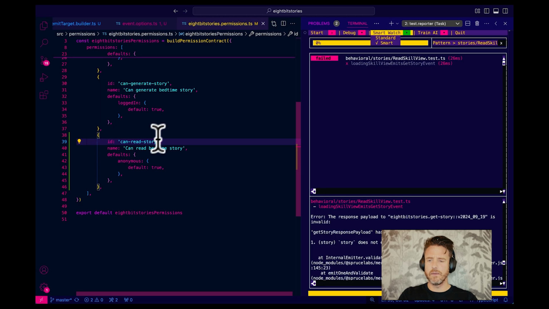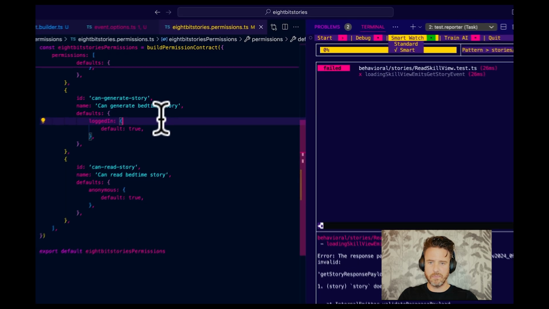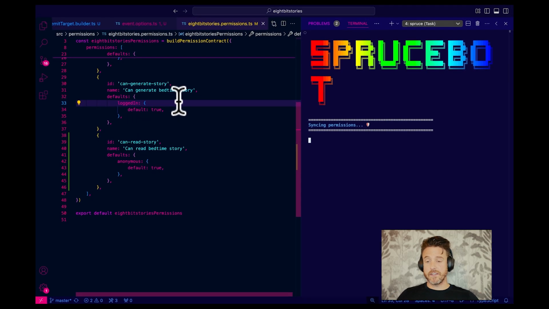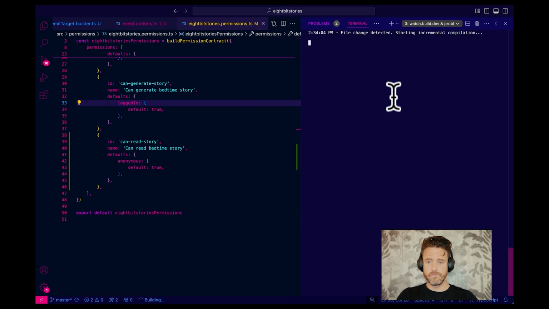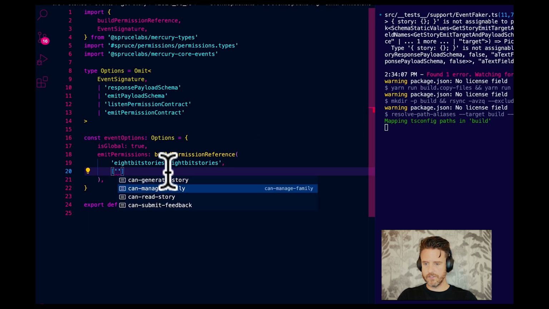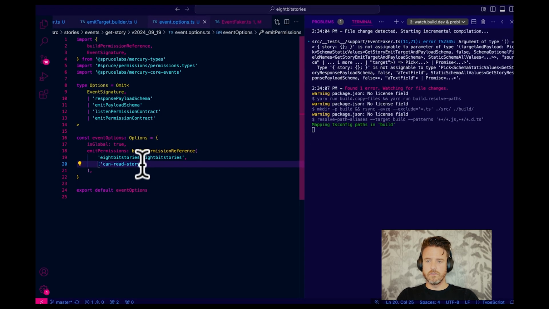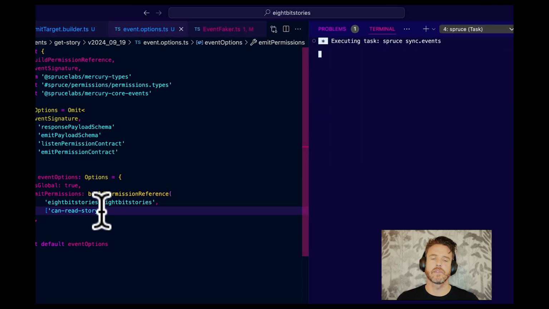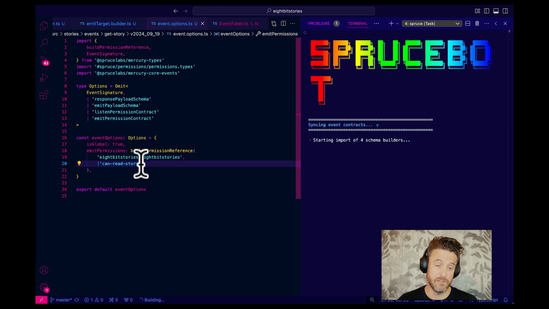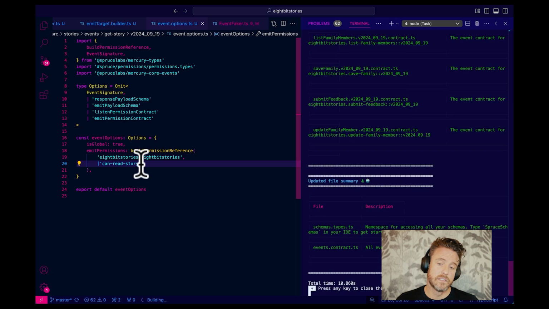So we've updated our permission contract. So let's go control space sync.permissions. This is going to fix our type errors. Well, some of them. So now if we go into here, watch. There's can read stories, not part of it. So now let's go sync events. This is going to fix our event signature, but this is going to cause type issues and tests to fail because we have not implemented the calls correctly.